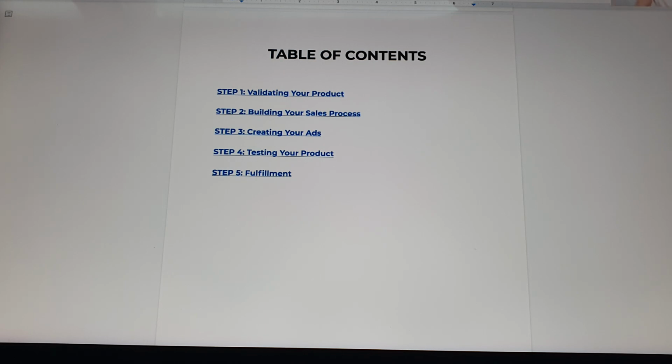So now that you have the sales process that can sell for you, you now want to drive traffic. You don't want awareness for people to see. Okay? Because sa ads, ito yung naglalagay ng mga tao sa sales process mo pag bibili sa product. If that makes sense. So ads, sales process, tapos bibili sa product mo.